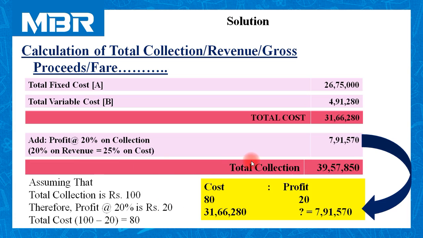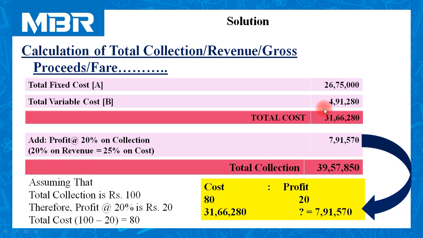Total collection of the hotel 39,57,850. Total cost 31,66,280 plus profit 7,91,570. So total collection of Hotel Karnavati for the year 2018-19 is rupees 39,57,850.